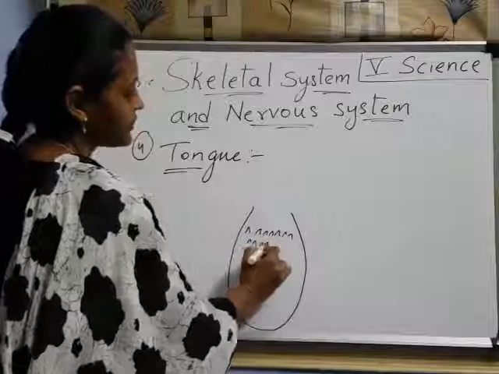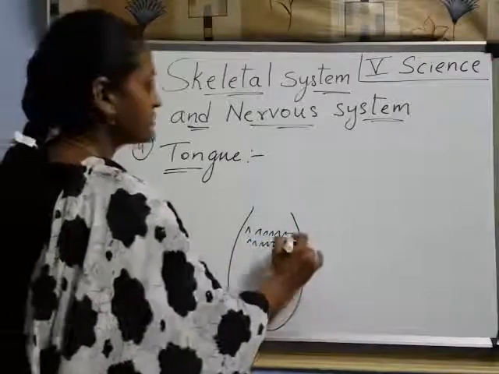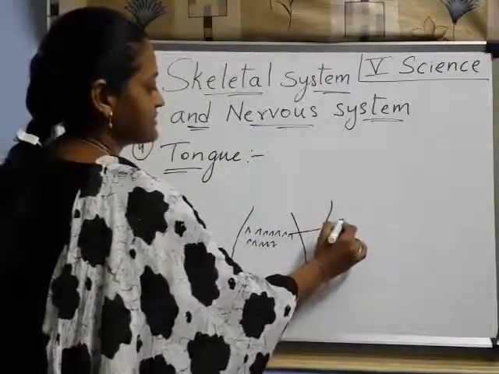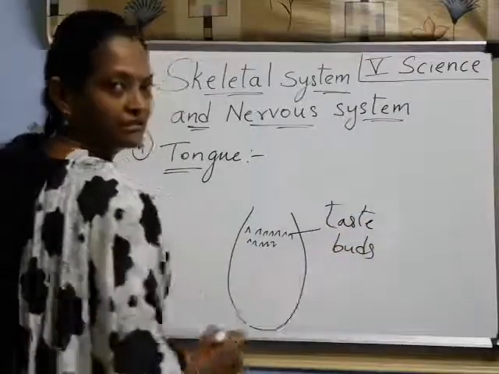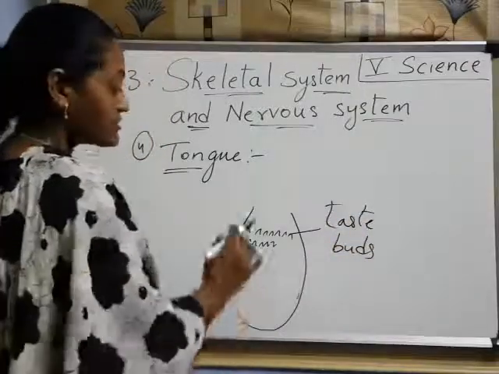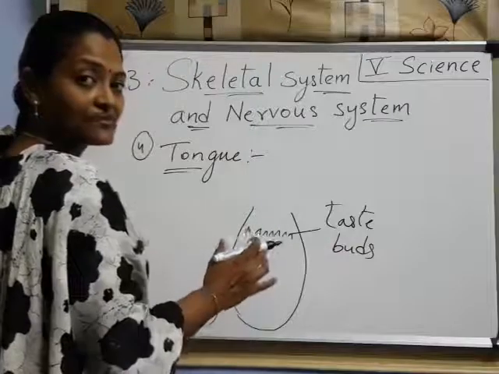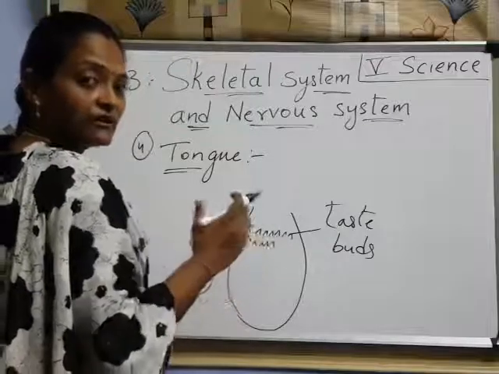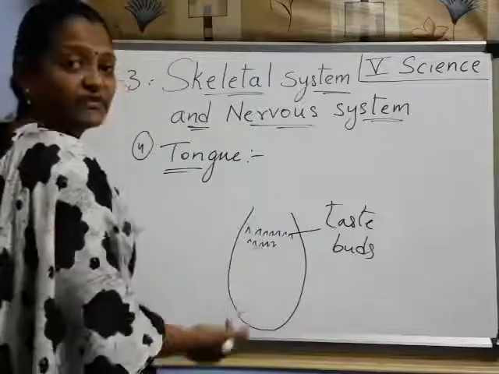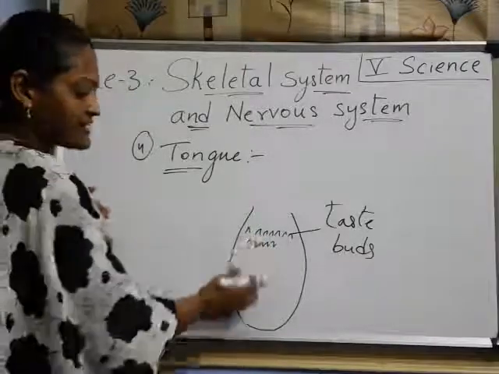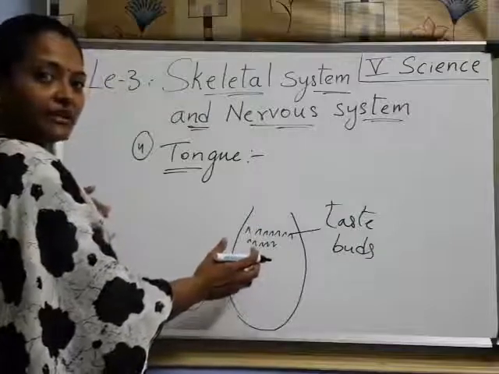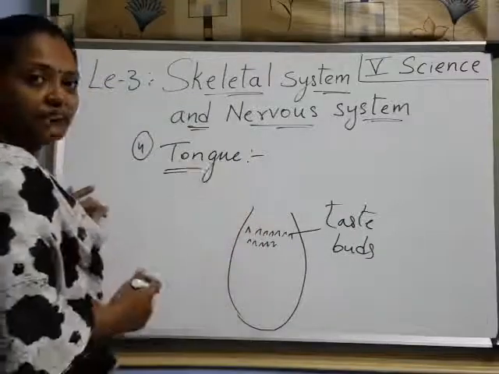If you see properly, those projections are nothing but taste buds. Understood, children? Those taste buds help us to taste. We have different tastes, and taste buds are there on the tongue. Those tell the brain.